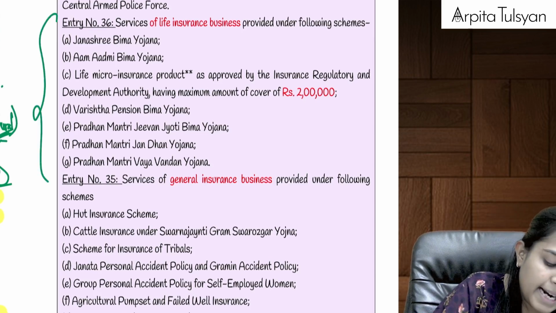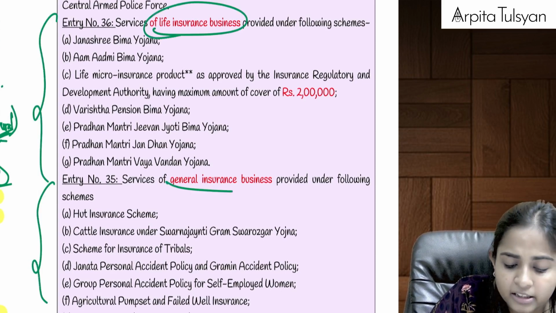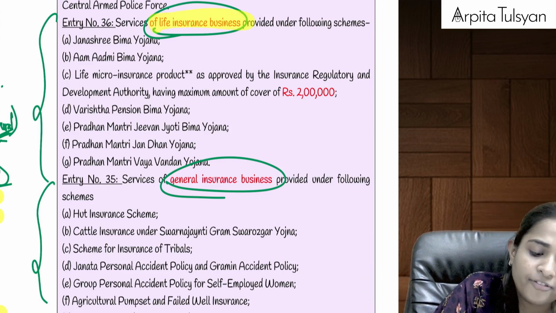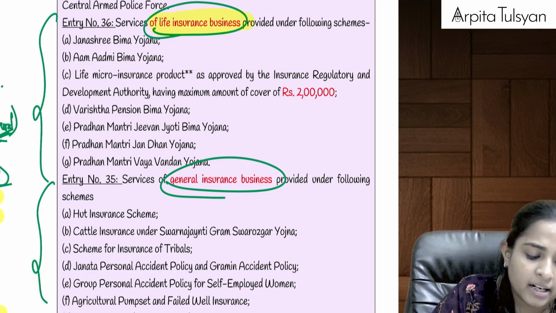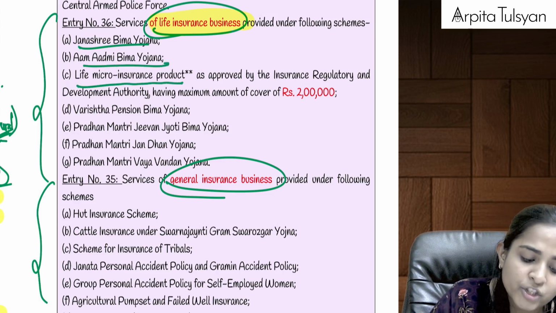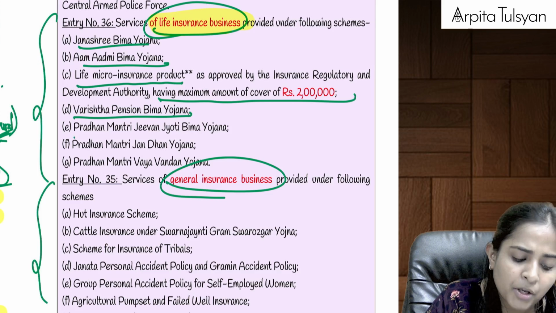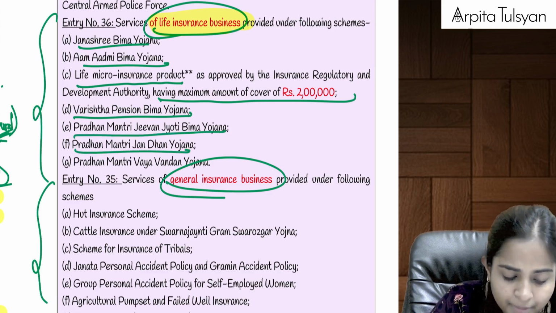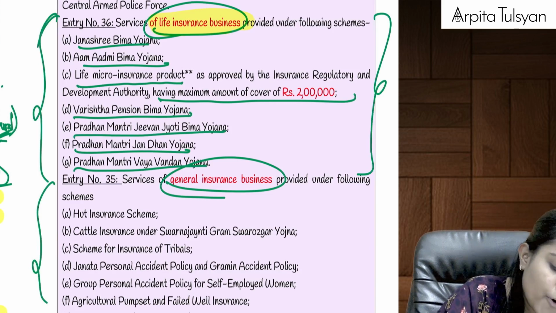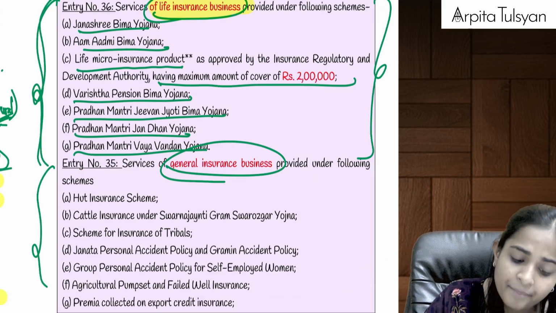Then similarly, entry number 35 and entry number 36. Entry 36 talks about life insurance business. Entry 35 talks about general insurance, means anything other than life insurance. Now, services of life insurance business provided under Janashri Bima Yojana, Aam Aadmi Bima Yojana, life micro insurance product up to a maximum cover of 2 lakh, Varishtha Pension Bima Yojana, Pradhan Mantri Jeevan Jyoti Bima Yojana, Pradhan Mantri Jan Dhan Yojana, Pradhan Mantri Vaya Vandana Yojana. If we are taking any of these schemes of the government and we are paying the premium, on that premium GST will be exempted, right?